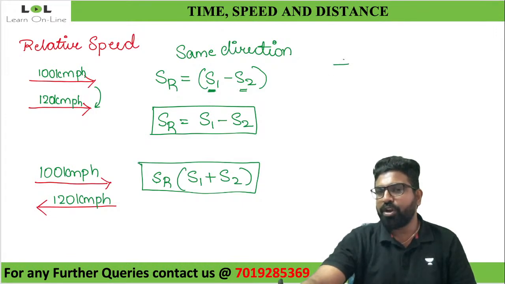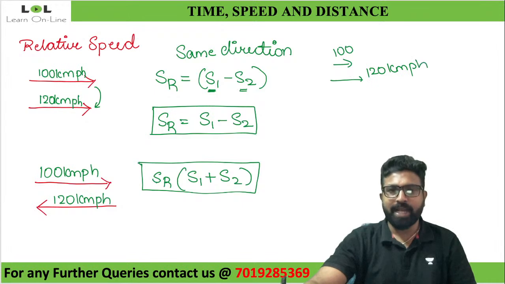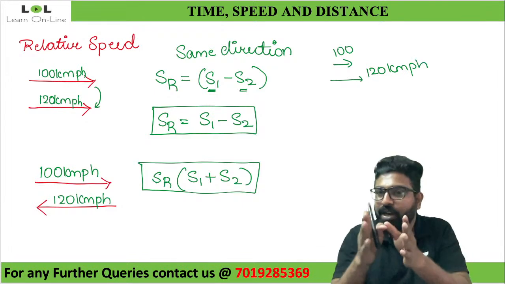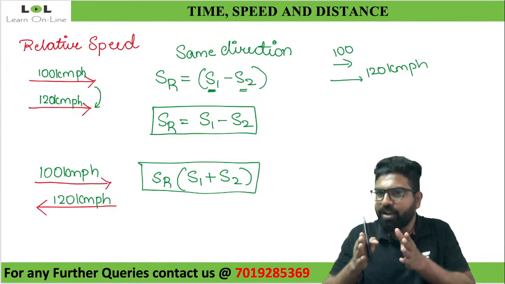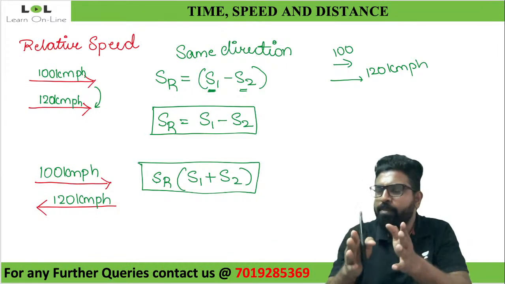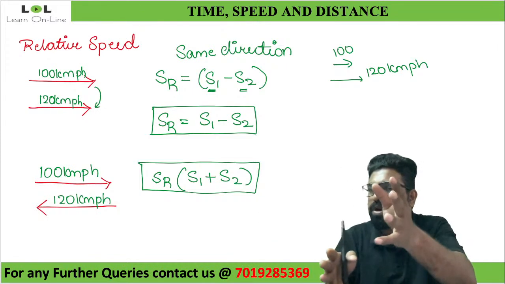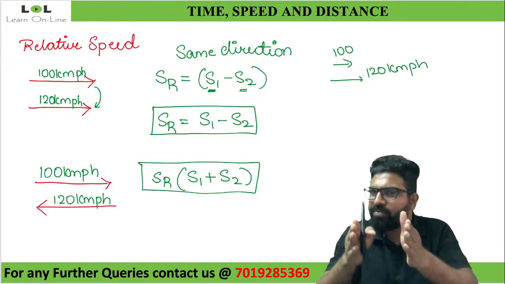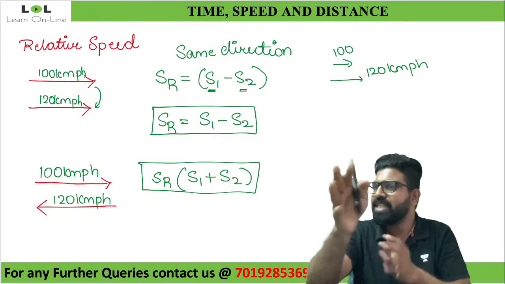You're traveling at 100 km per hour. There's one more person who's overtaking you at 120 km per hour, and both of you are traveling in the same direction. Don't you think you can see that 120 km per hour person? If you're traveling on a straight road, you will be able to see him for at least the next 4 or 5 minutes, because both of you will be traveling together. So you can see them.